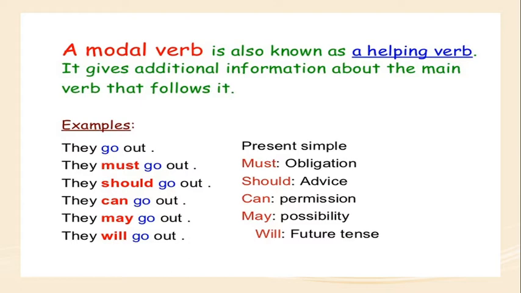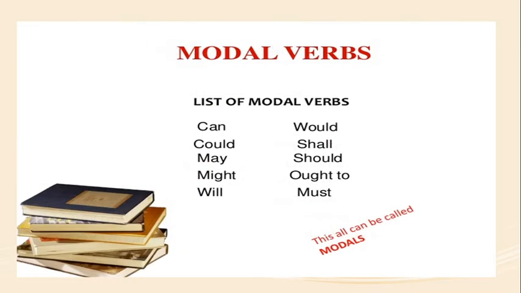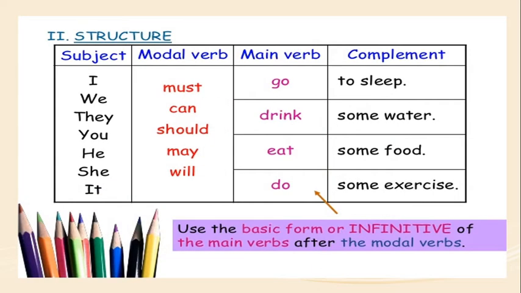So a modal verb is a helping verb. It gives additional information about the main verb, like go, which is used in these sentences. The list of modal verbs: can, could, may, might, will, would, shall, should, ought to, must. All these are modal verbs. When we use modal verbs in a sentence, what is the structure of the sentence? Subject, modal verb, main verb, then the complement.